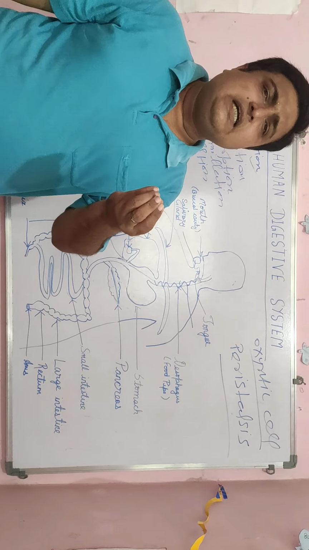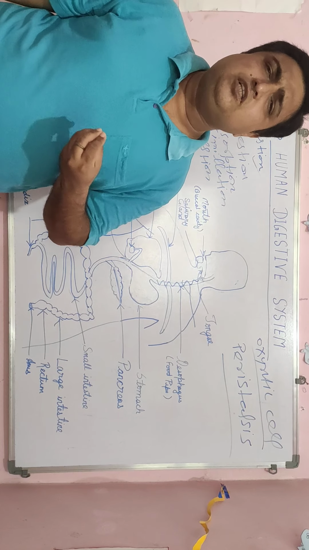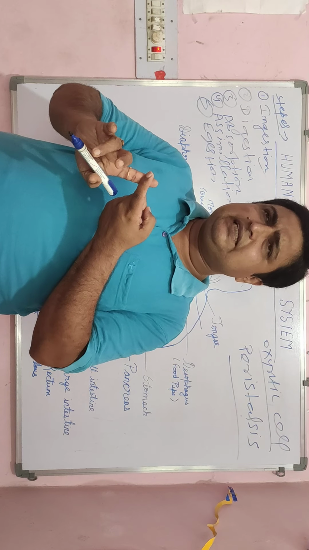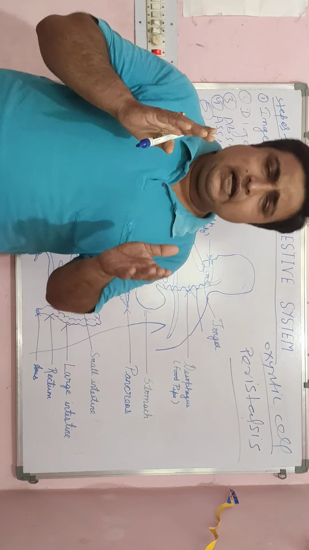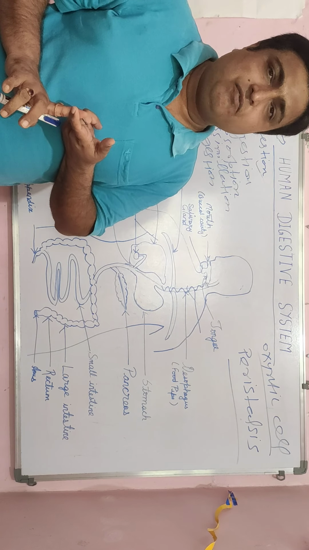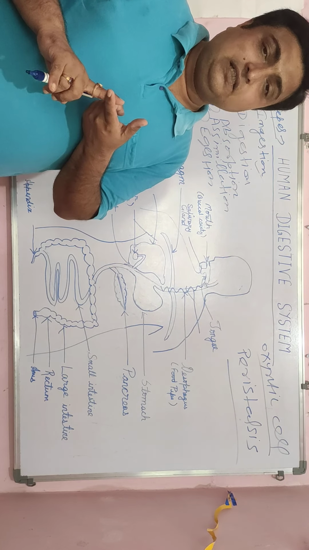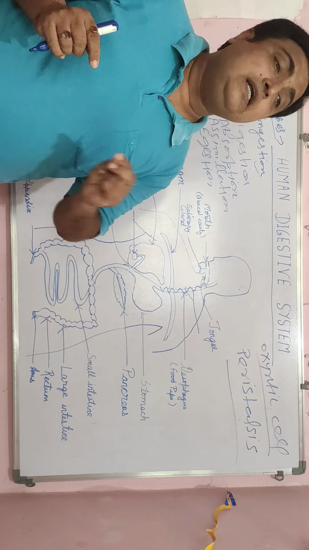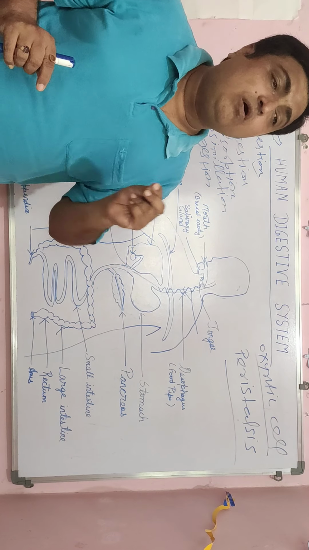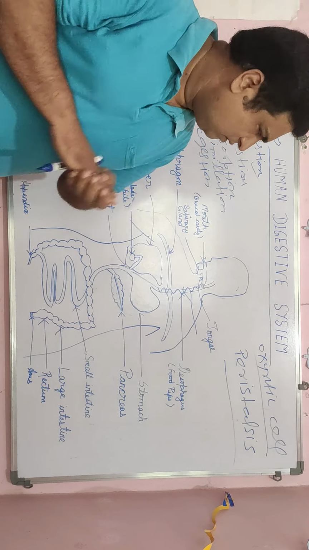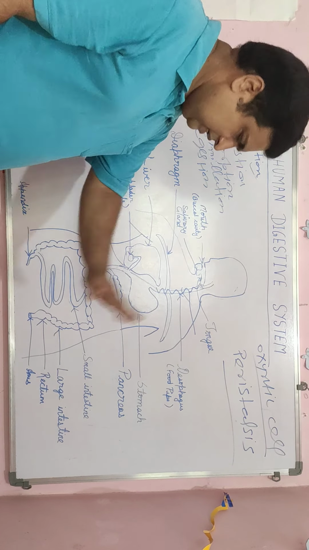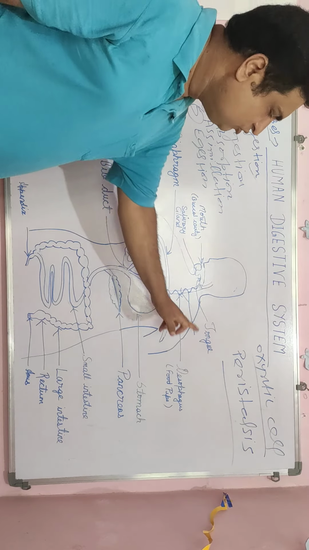The salivary gland secretes saliva, and this saliva mixes with food substances and softens them. In this saliva, the salivary amylase enzyme is present. This salivary amylase enzyme breaks down carbohydrate into a simple form of sugar, that means the maltose form of sugar. Then these food substances go to the stomach by the esophagus.